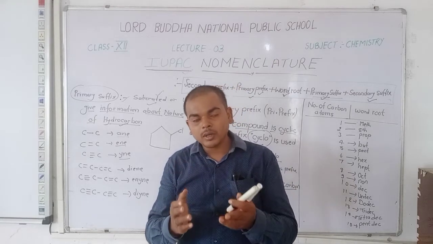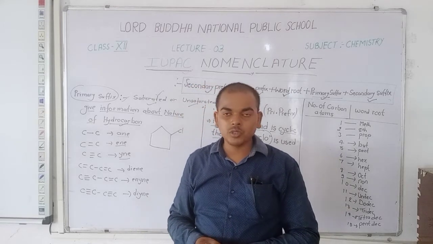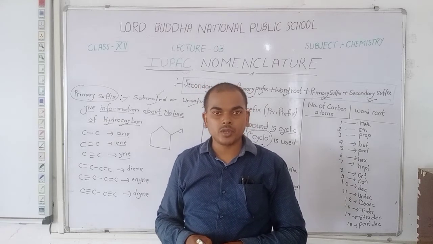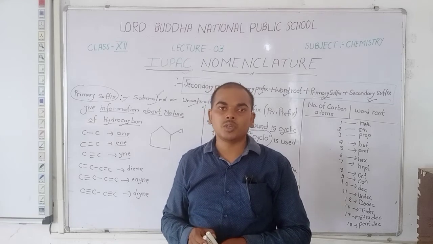When a double bond or triple bond, or alternate double and triple bonds are present in a compound, the compound is known as an unsaturated compound. But only single bonds means a saturated compound.